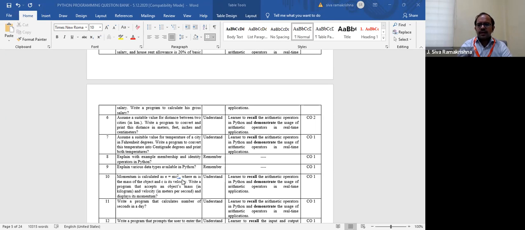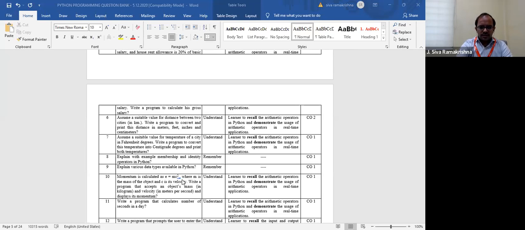So you can import math because you are performing some exponential operation, or without math also you can do it. It is just a c square, right? If you use power, then you can write power of c comma 2, into mass of the object, that is m.